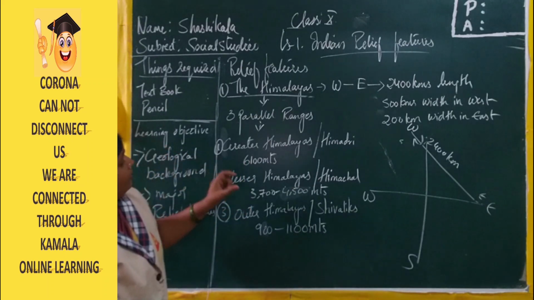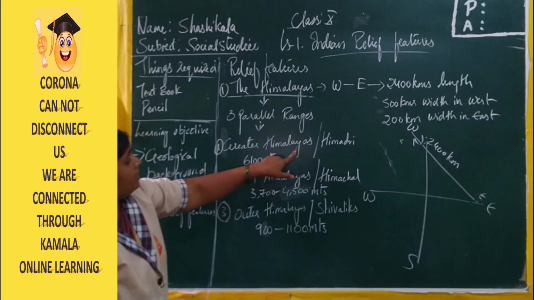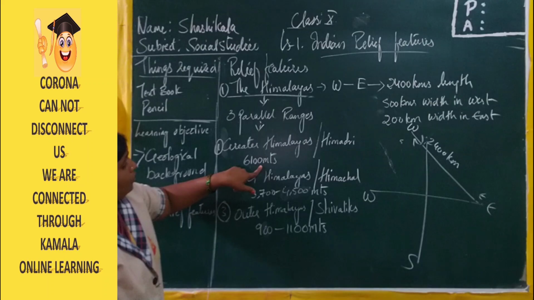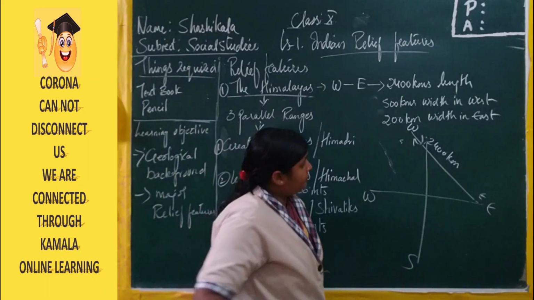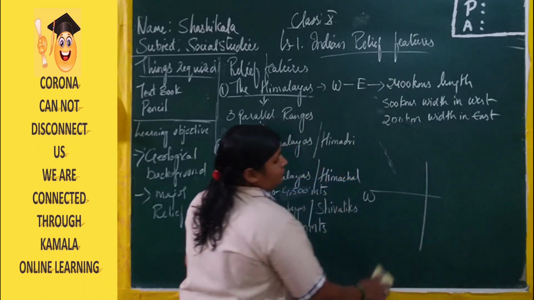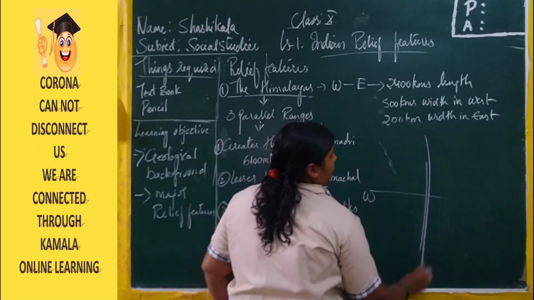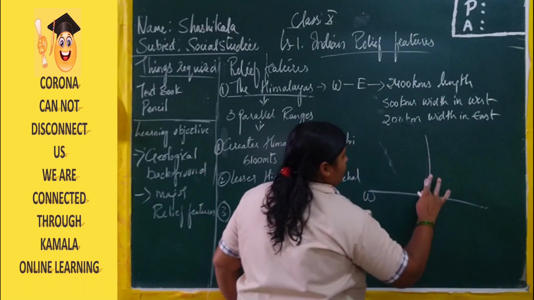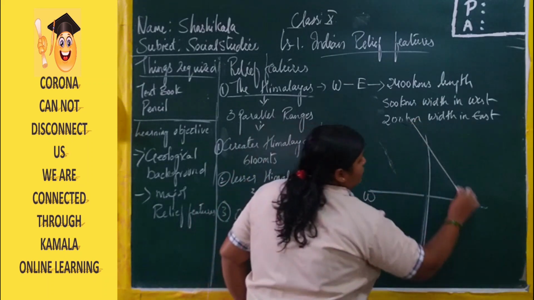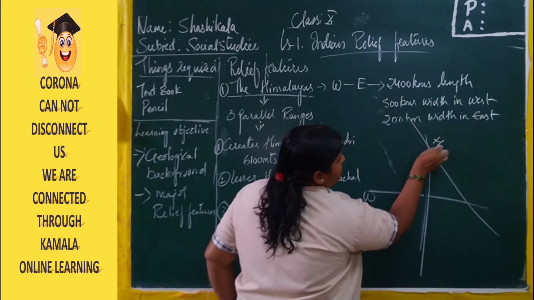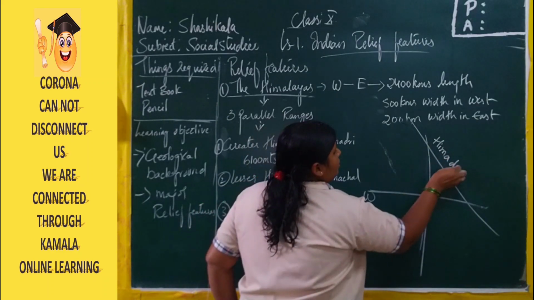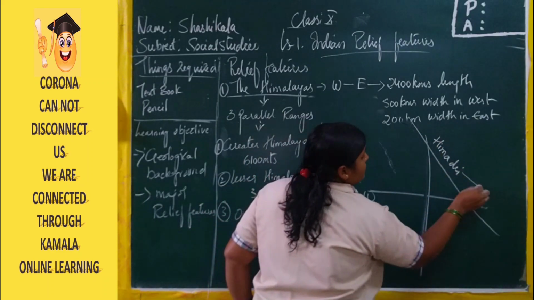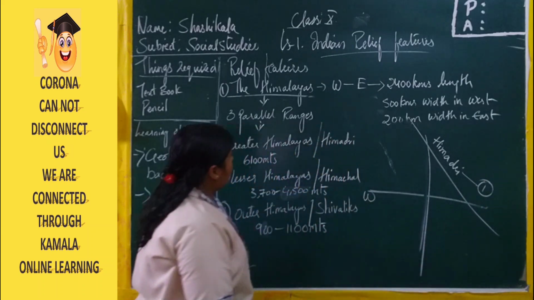The elevated length of the Greater Himalayas is 6,100 meters. So from here to here, it is the first one, the Greater Himalayas or Himadri, the first parallel range of the Himalayas.